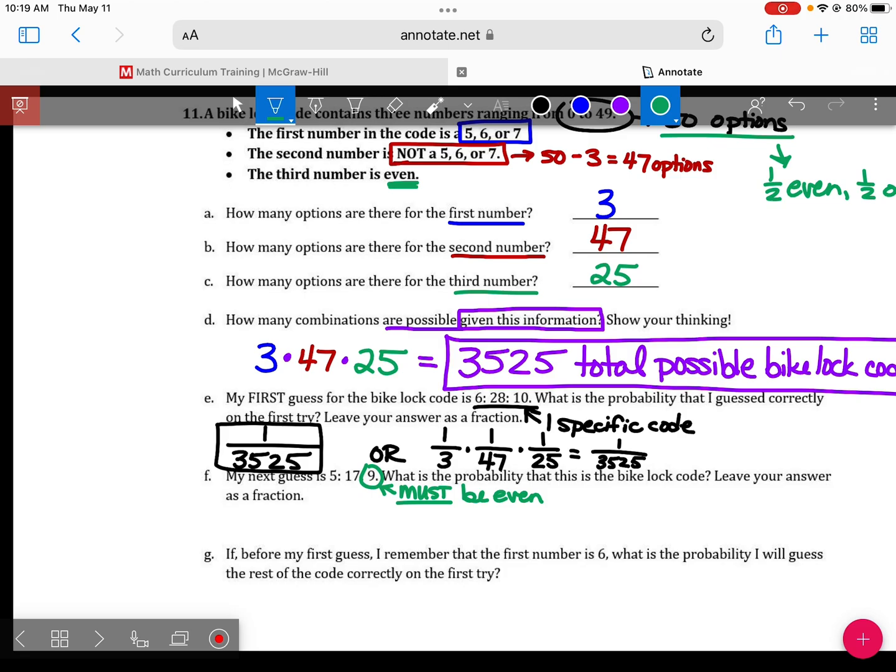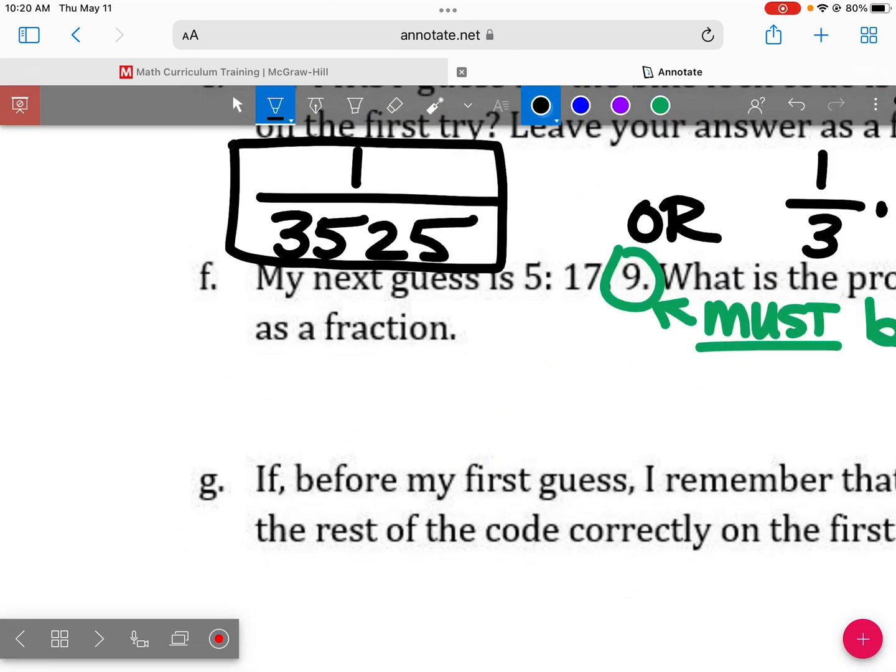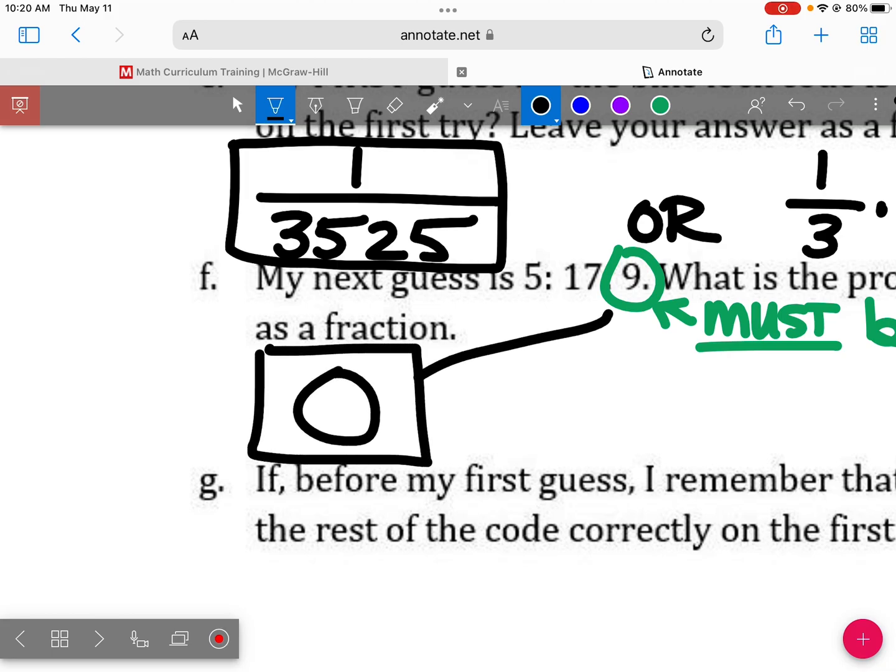So if I know the bike lock code meets these criteria, what's the chance that that is the right code? 0. It didn't meet this criteria. There is no possible way this is the right code because the last number has to be an even number. So our probability here is 0 because of that. If they'd picked 8 instead of 9, then it would have been this same answer.